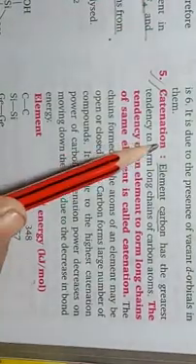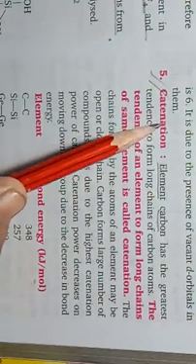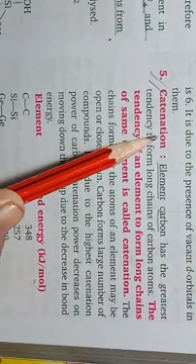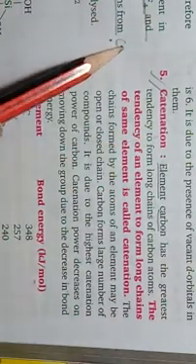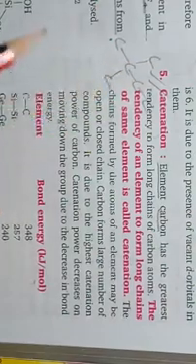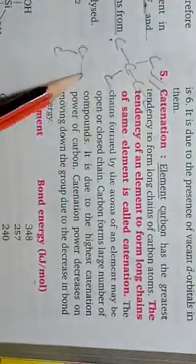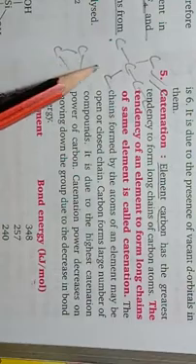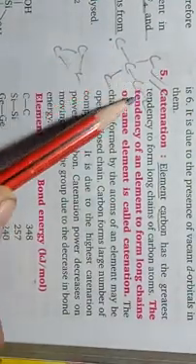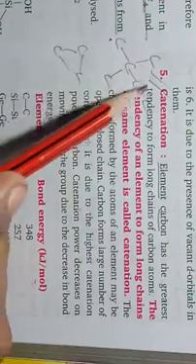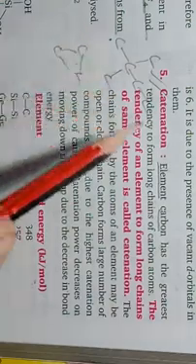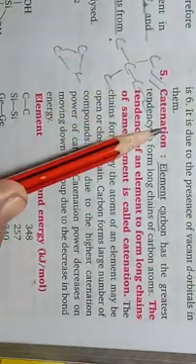So as you all know, catenation is a property in which a number of atoms of a particular element join together in the form of a chain, branched chain, or cycle. Such a property in which the same atoms of an element join together in the form of a chain or long chain is known as catenation.